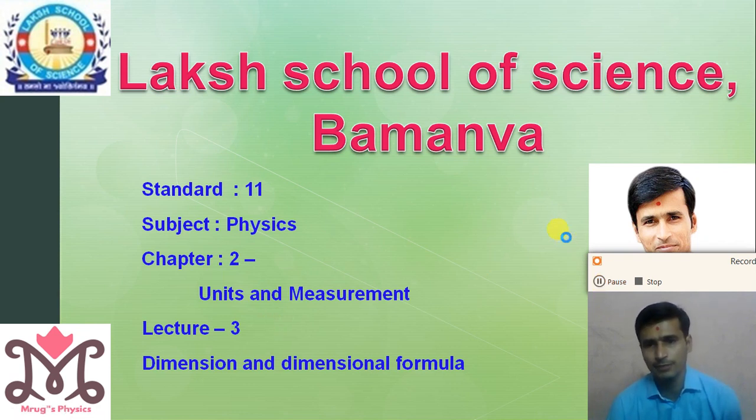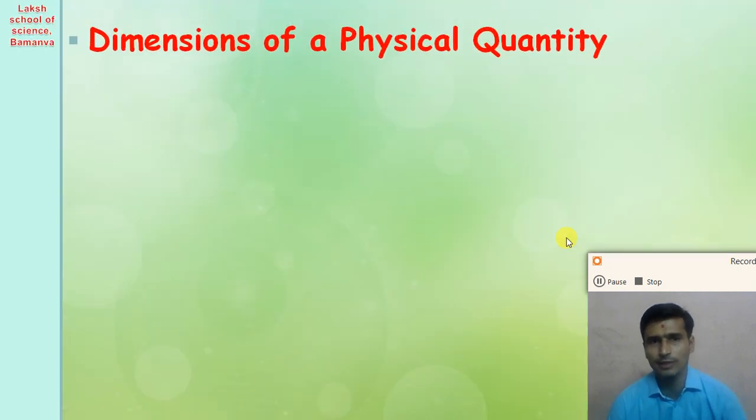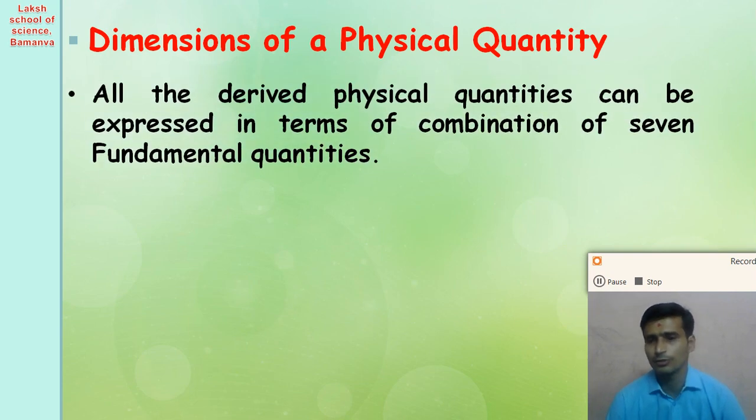So starting from the first, dimension of the physical quantity. First of all, what do we mean by the dimension of the physical quantity? We know that all the derived physical quantities can be expressed in terms of a combination of the 7 fundamental physical quantities of the SI system, right?